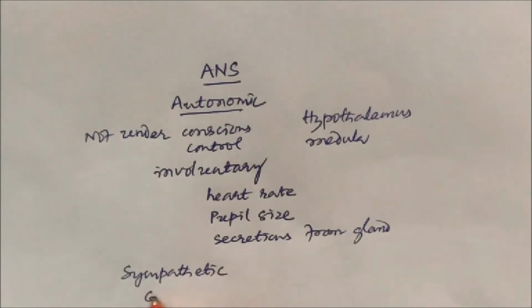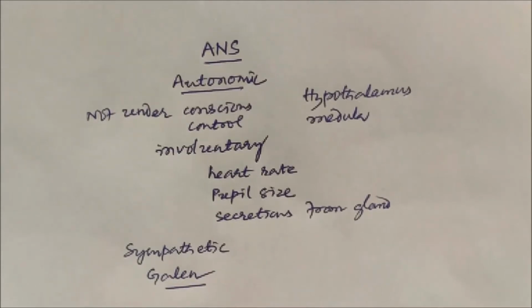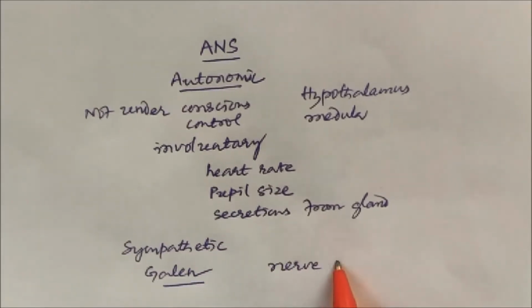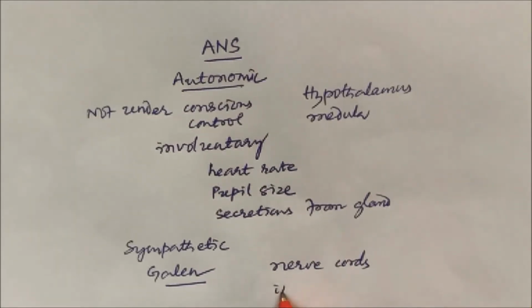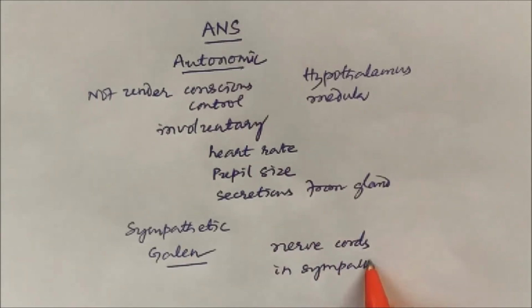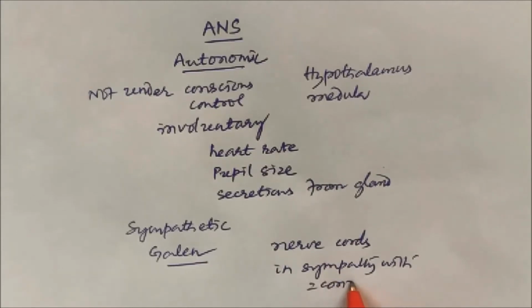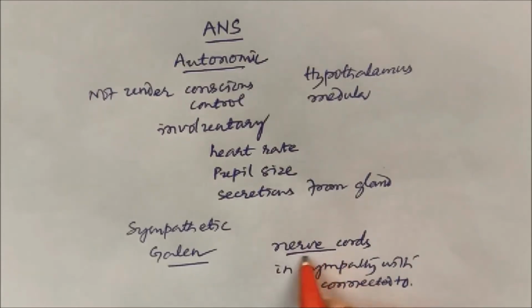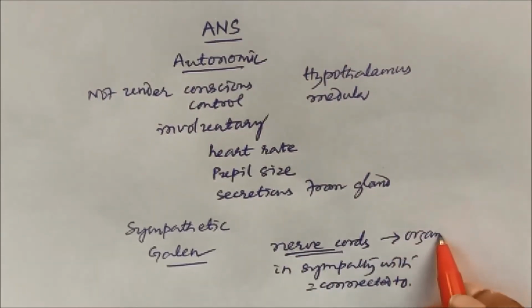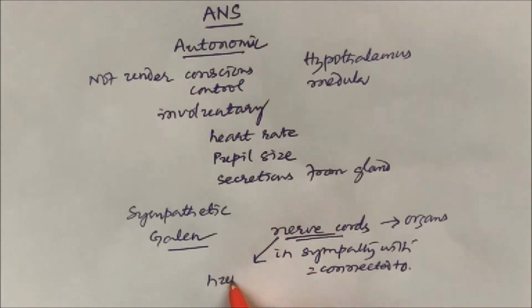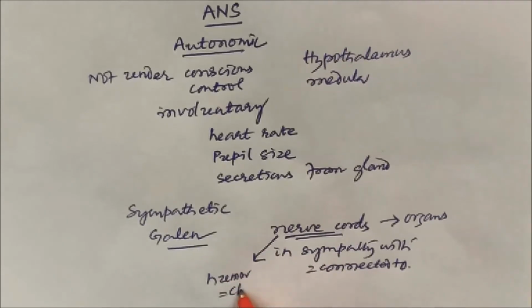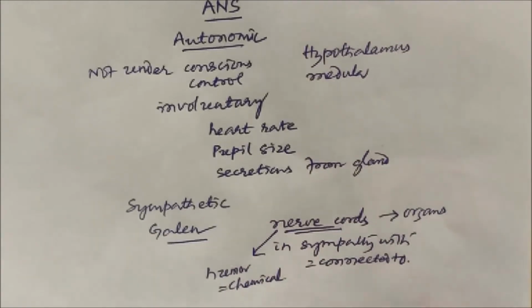Because the scientist Galen identified a set of nerve cords which are connected to, or in sympathy with, certain organs, and accordingly they were called sympathetic. They said these nerves possess some humor or chemical, and they transmit these chemicals.